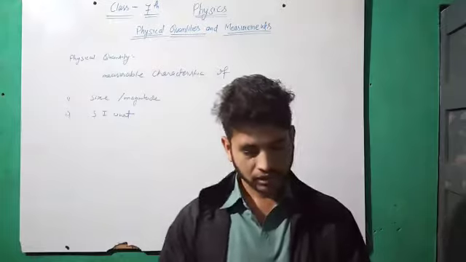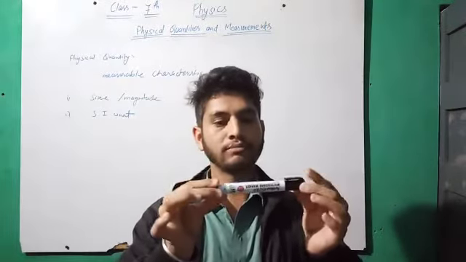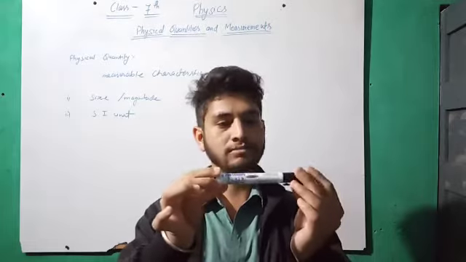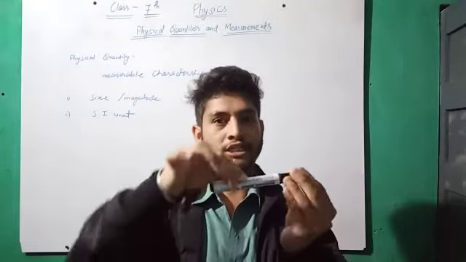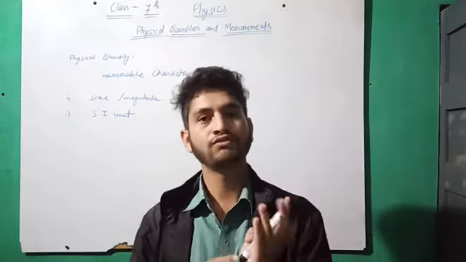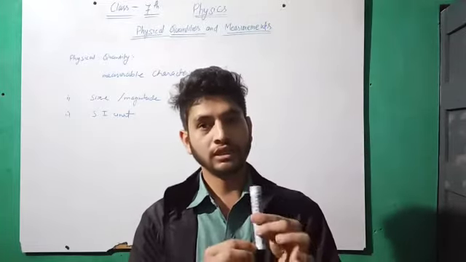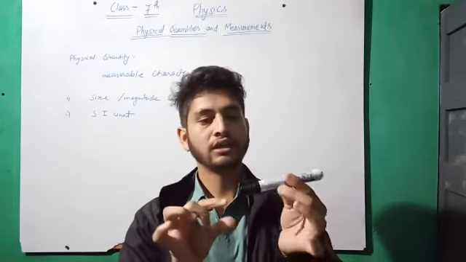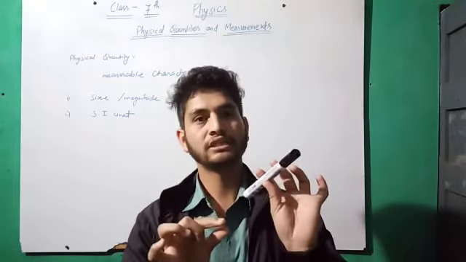I already gave you an example with this marker. This is the length of the marker, the matter contained in this marker is called mass, and the space occupied by this marker is known as the volume of the marker. So these are the three basic physical quantities in this marker, which we can see indirectly.